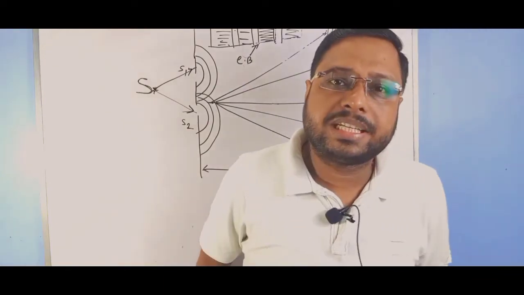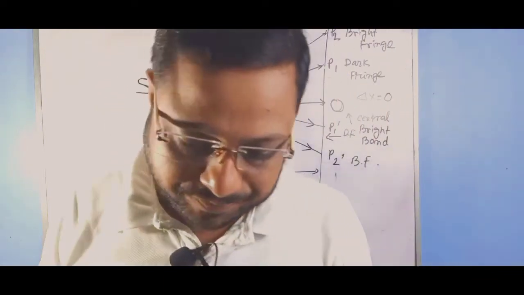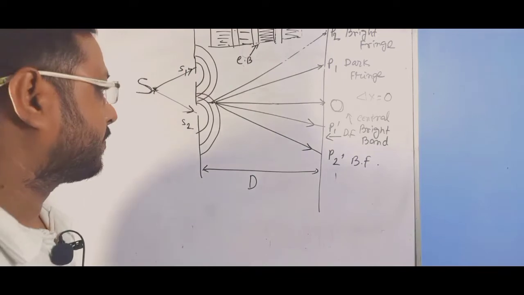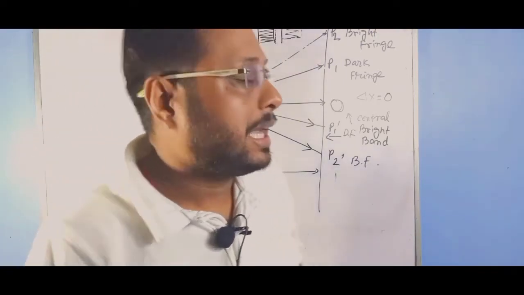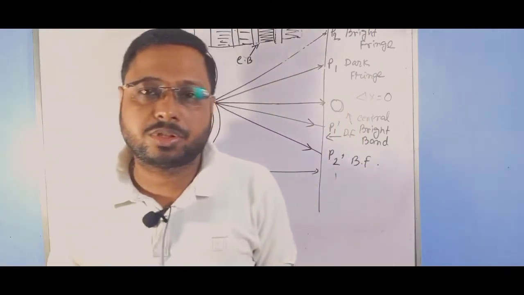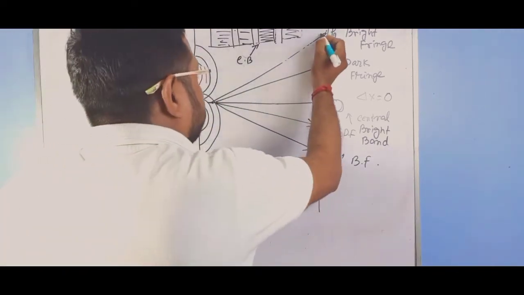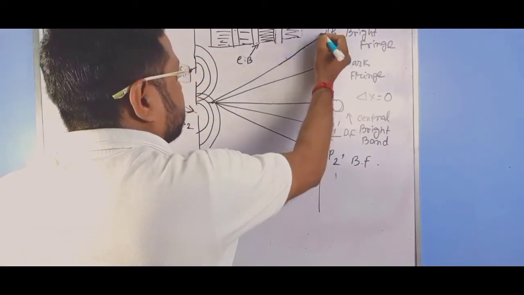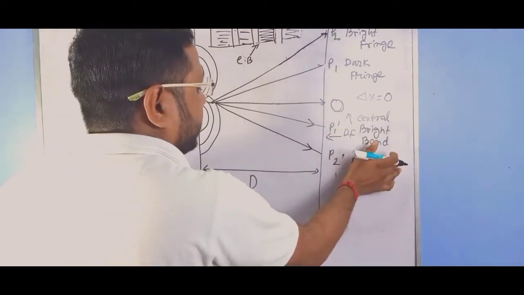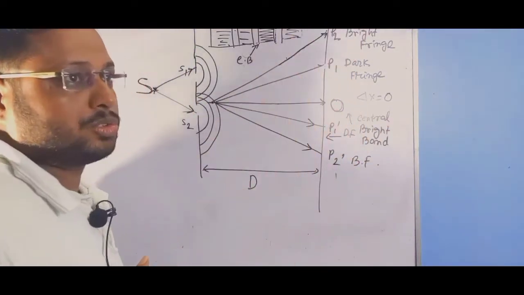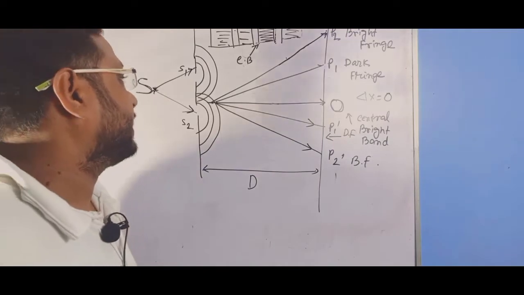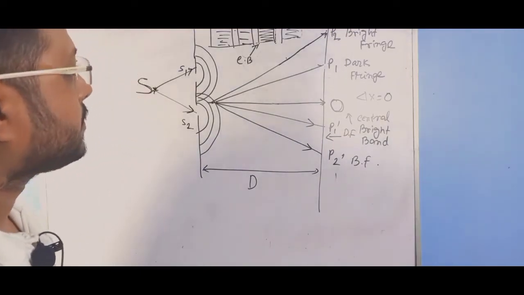Now, is there any energy loss in interference? Basically no, because I said earlier that there is a redistribution of energy. When the energy decreases in the dark band, it arises in the bright band. So the total energy is conserved in the phenomenon of interference.